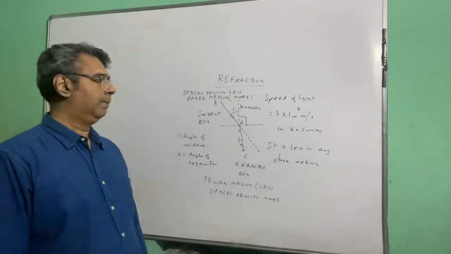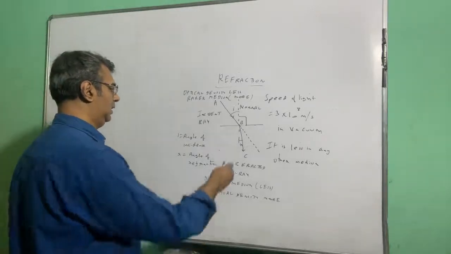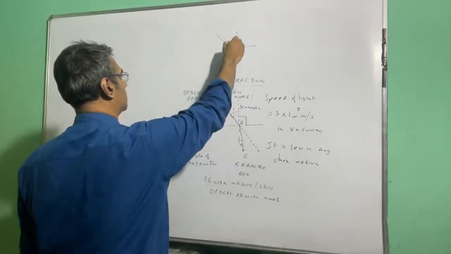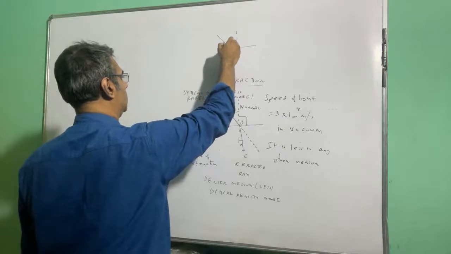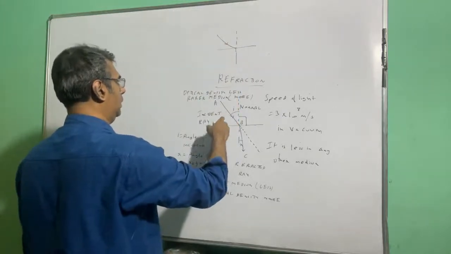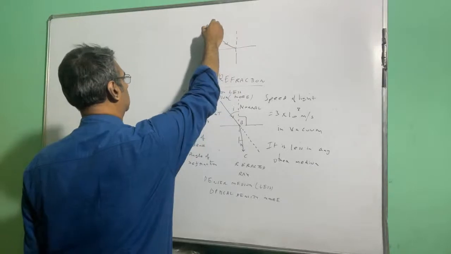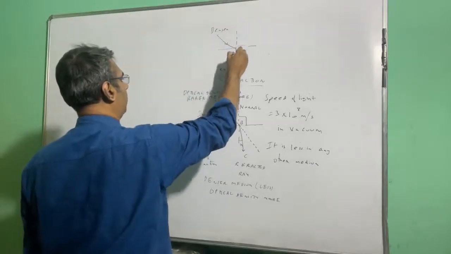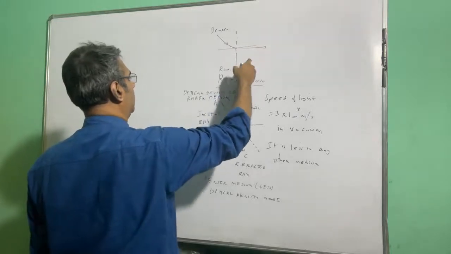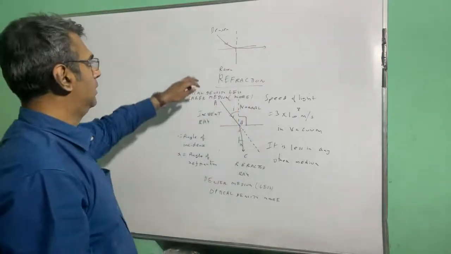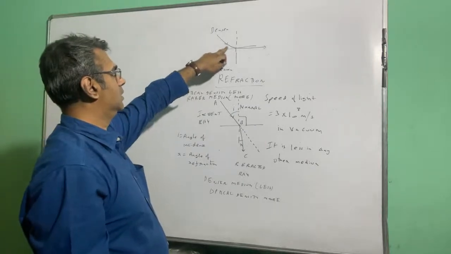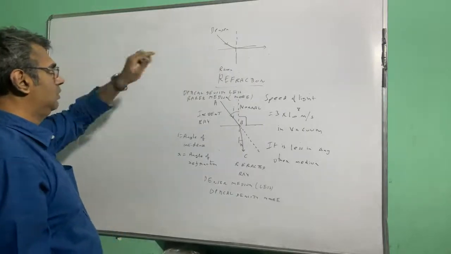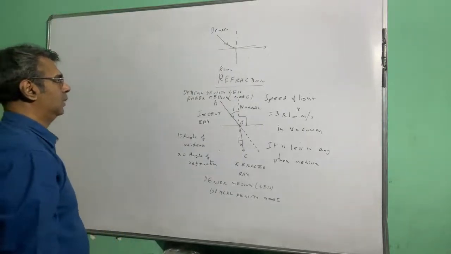Right? Okay. And let us have two more diagrams. Suppose the ray is going from denser to rarer, then it will be like this. If it is going from denser to rarer, this is the incident ray, this is the refracted ray. So denser to rarer, this will be the diagram.